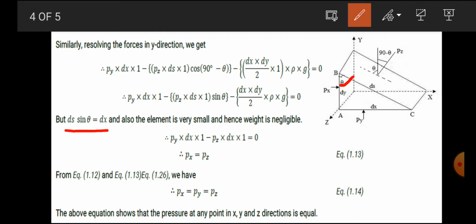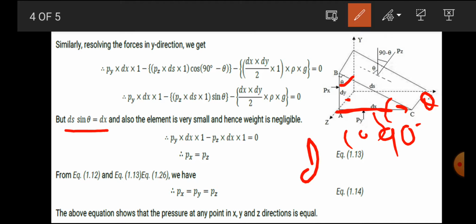If we consider x direction forces, it means horizontal forces, but for vertical forces we consider the BC plane in the downward direction. That angle is 90 minus theta, so we can say cos(90 minus theta), and the distance is dx. So dx is equal to ds cos(90 minus theta), which means ds sin theta.